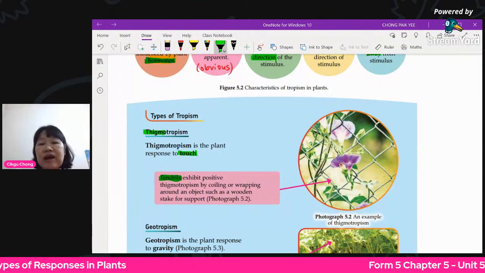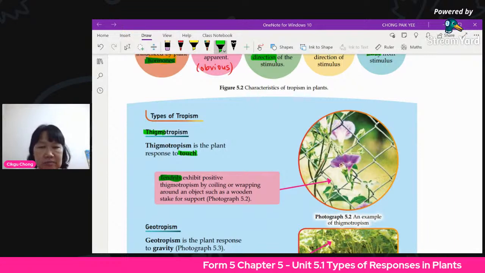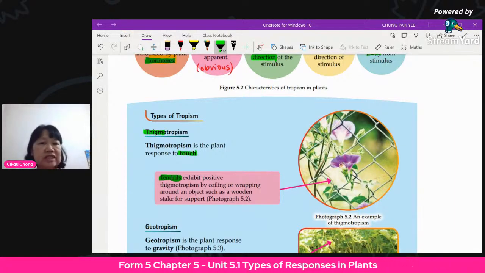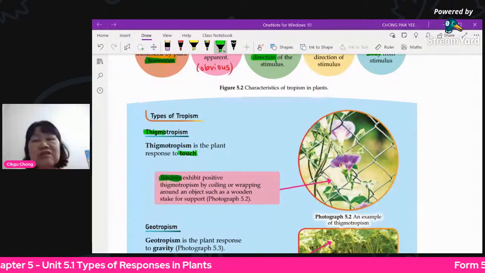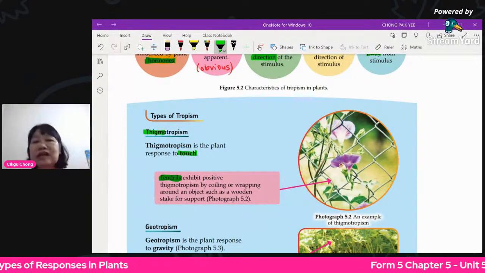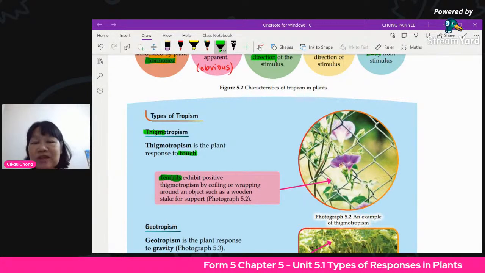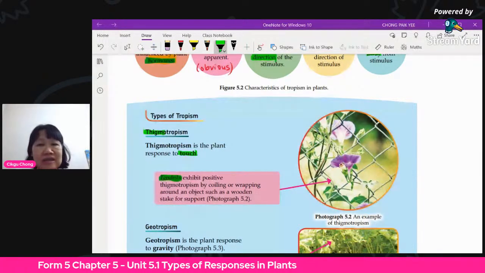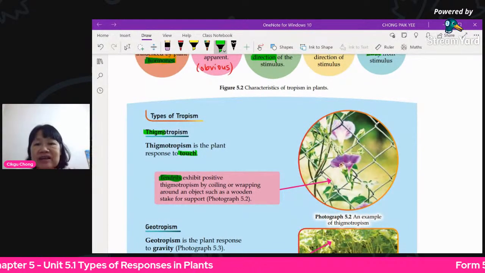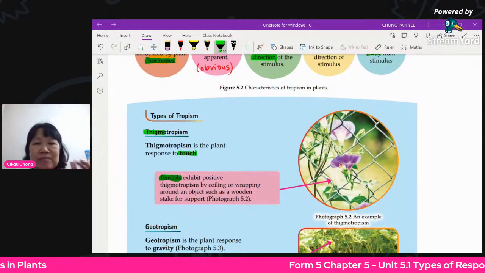Now, what flower is this? Does anyone know the flower? It is a purplish flower, blue or purplish. Sometimes we use the petals to take the coloring and put it into certain food that we want to color blue, like the nasi pulut. We put this flower. You call it a pea flower, and we use it to colorize the pulut blue.